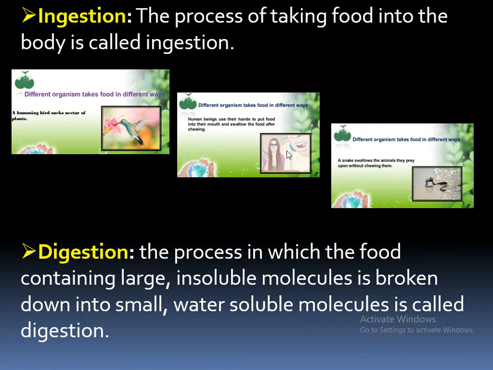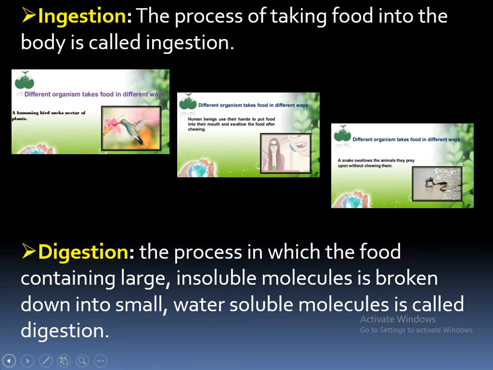Now the next process, after ingestion, is digestion. What is digestion?